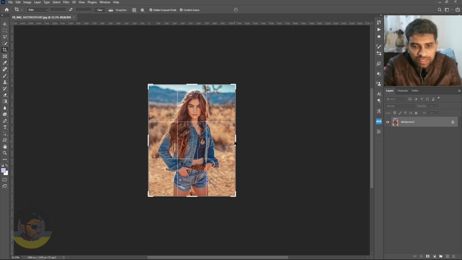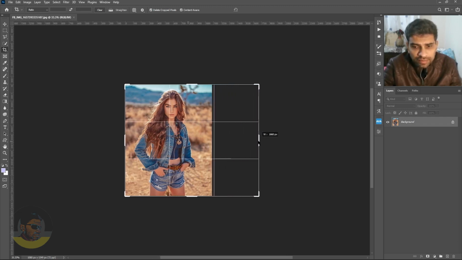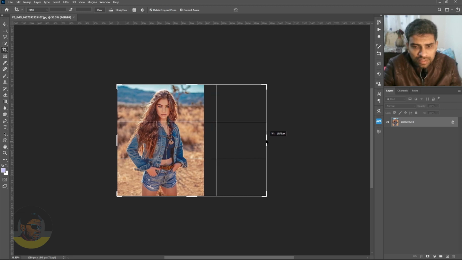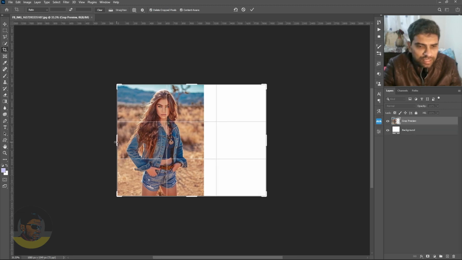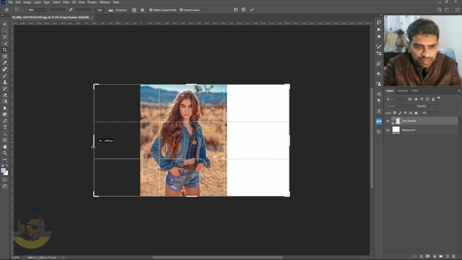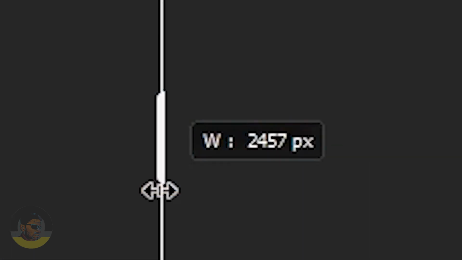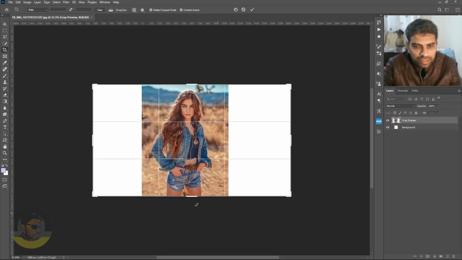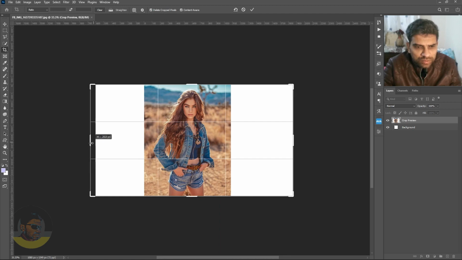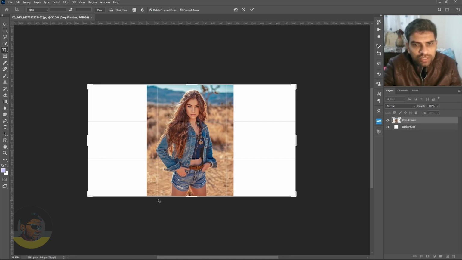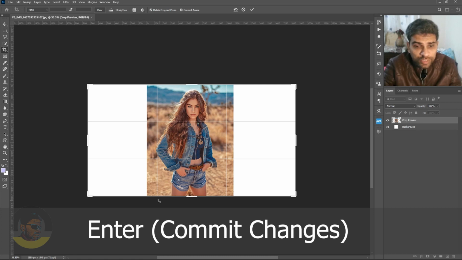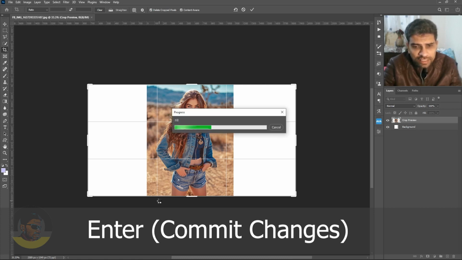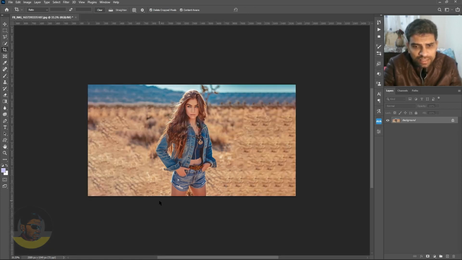Now it's time to extend the right area like this. Now it's time to extend the left area. You can also count the pixels which are showing in the tooltip to make it more accurate. Okay, I think a little bit more needs to be done like this. Okay, now it's time to press the enter key to commit the changes and let the magic of Photoshop work.